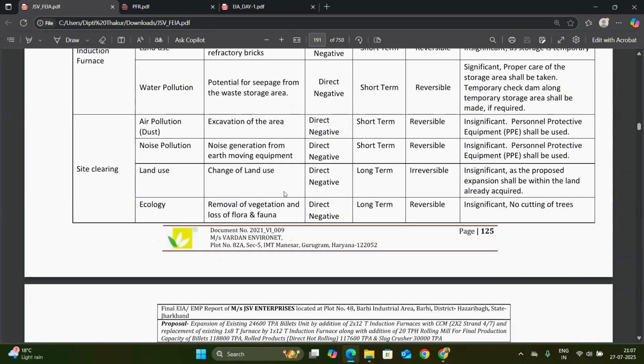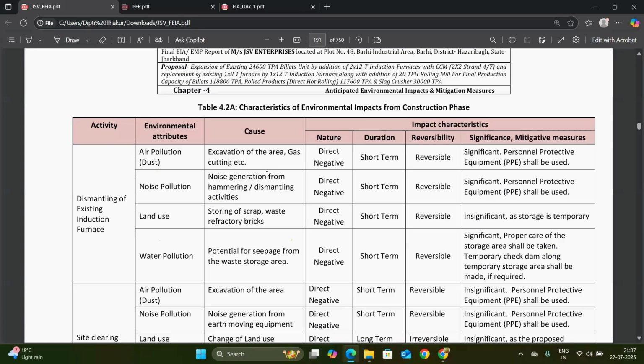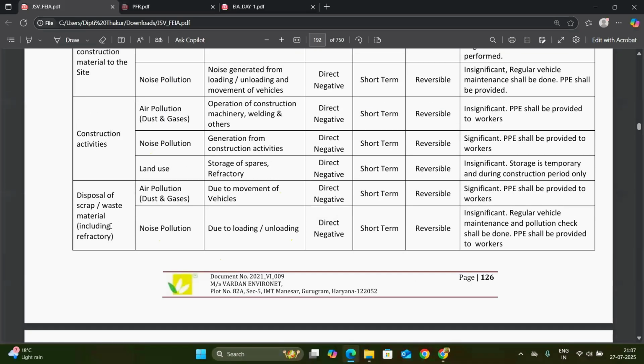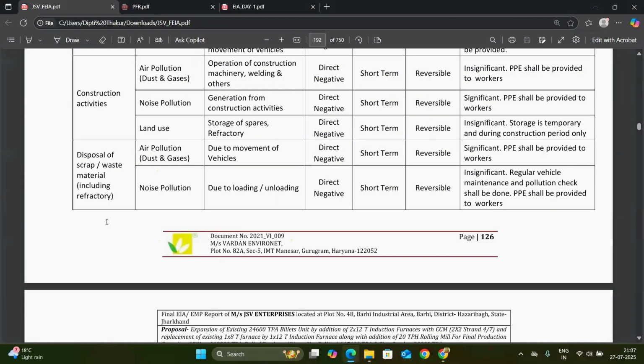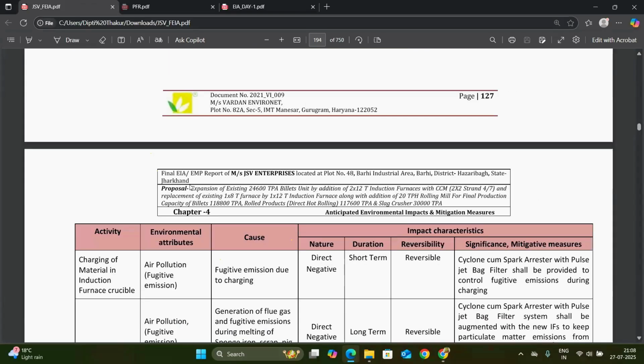Site clearing also gets some pollution, and so do transportation, construction activities, disposal of scraps, and transportation of sponge iron, pig iron and alloys to the site, because these are the raw materials. So we have to take responsibility for the transportation, and due to the transportation of raw material, air pollution happens, and dust and gases are released into the environment.